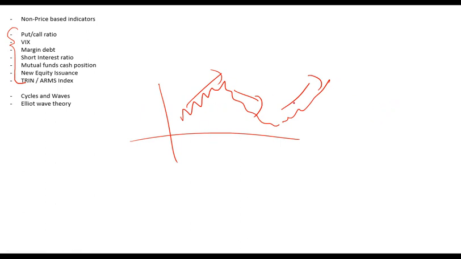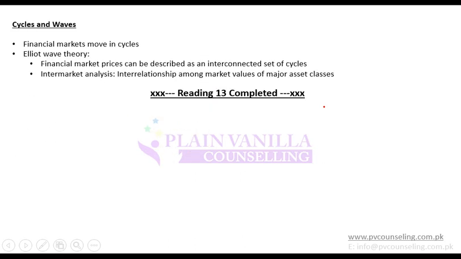The period of this cycle can vary, maybe 6 years, 10 years, 2 years, whatever, but it moves in cycles. This theory is known as Elliott wave theory, that the market moves in the form of waves. There are ups and there are downs, and it continues to move in the form of waves. So financial market prices can be described as an interconnected set of cycles.